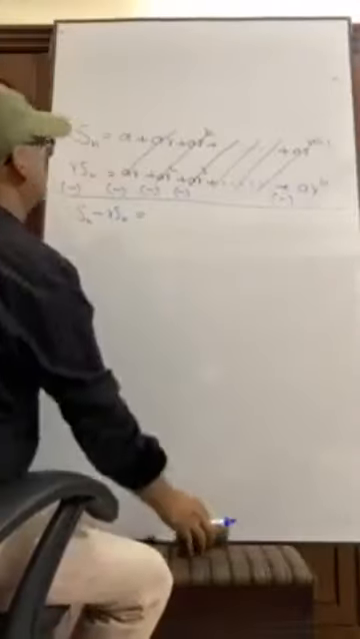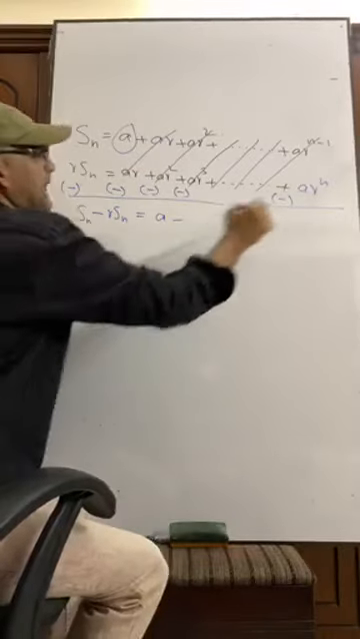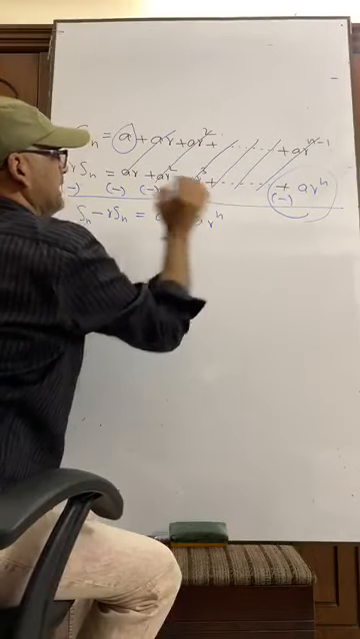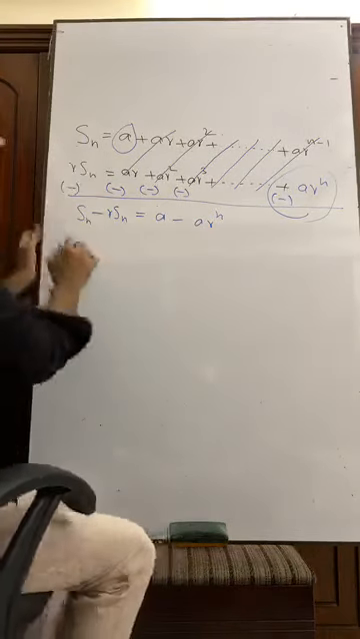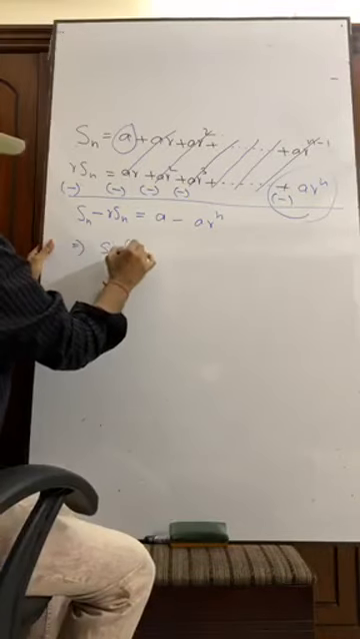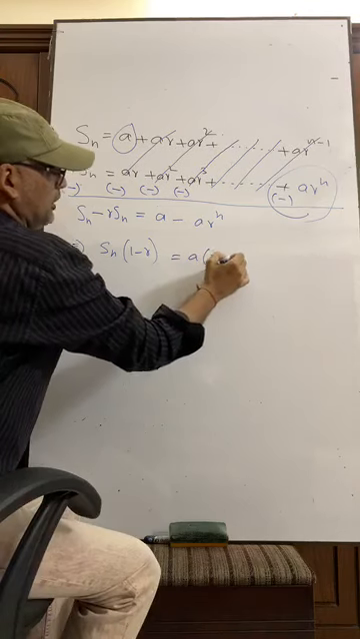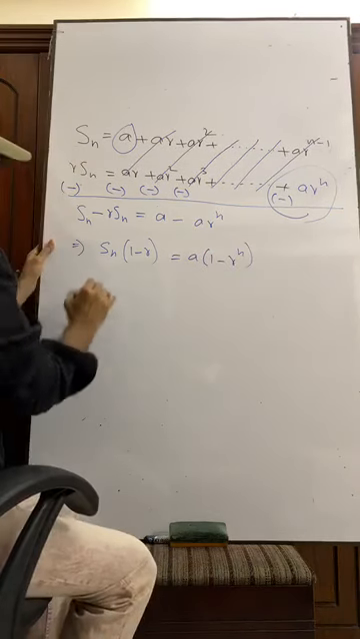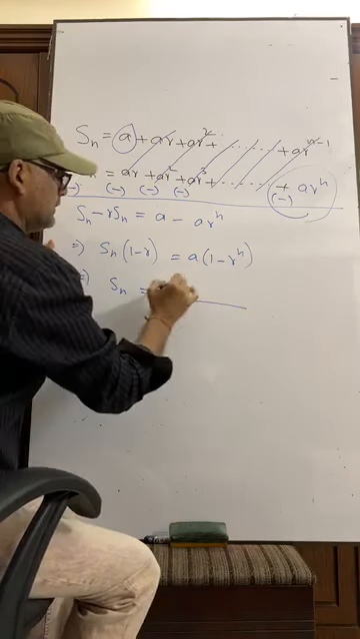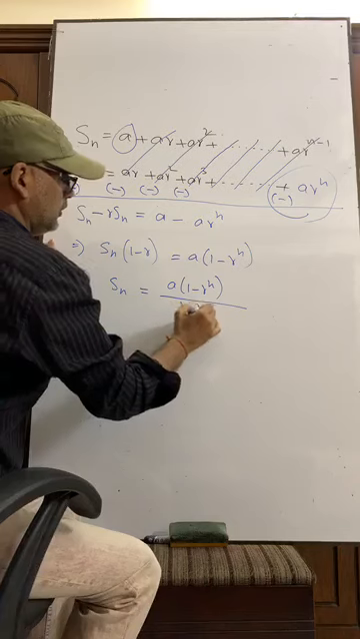So, we see that this is A, which is left here, and this part, that is AR to the power n, is left. Now, if Sn is taken common, then we are left with 1 minus R. Here A is taken common, 1 minus R to the power n. That is, Sn is equal to A into 1 minus R to the power n by 1 minus R.